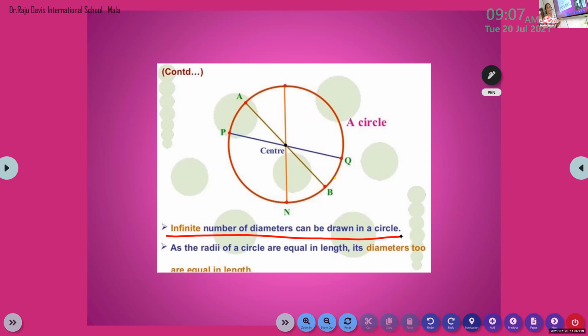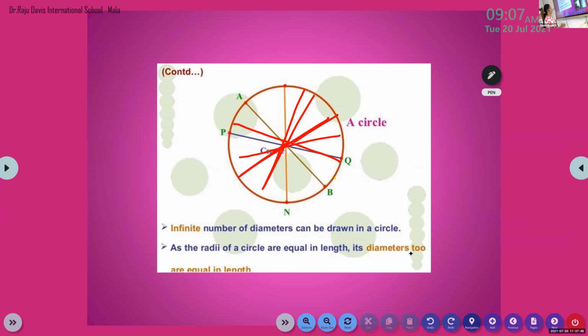What about the length of the diameters? It is the longest chord. All the diameters are equal in length because the radii are equal in length, right, children? Yes, ma'am. So the diameters are equal in length. Now listen. There are a lot of things to study about diameter. Up to this, you understood? If you have any doubt, you can ask.